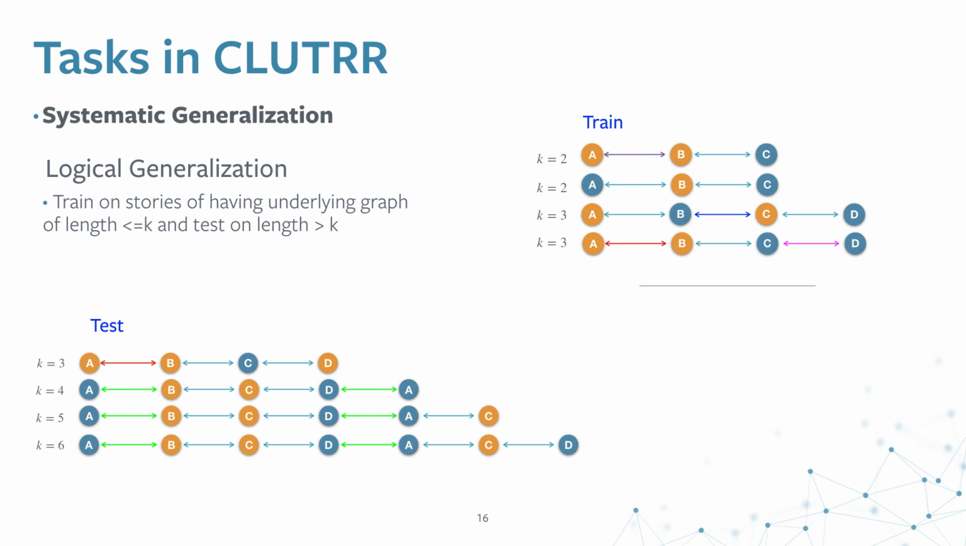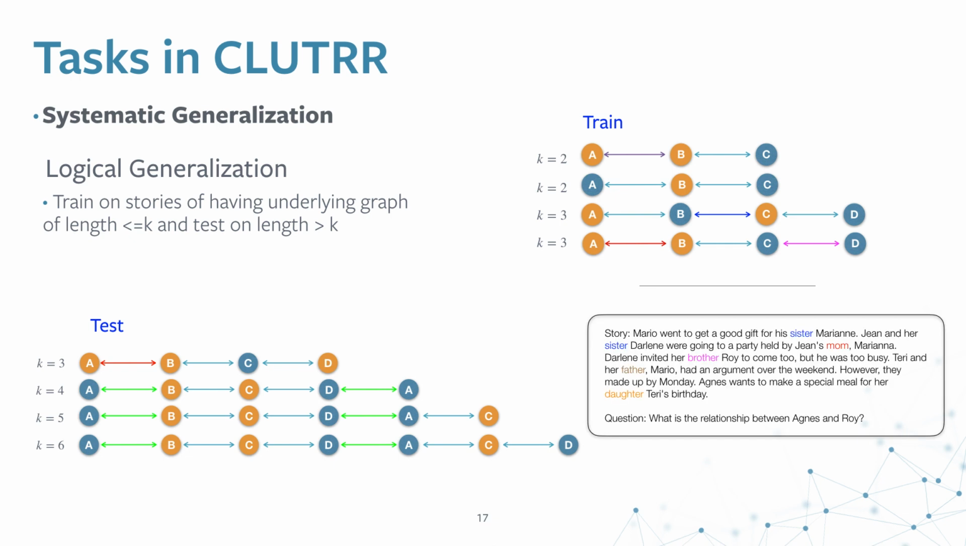Essentially, just by looking at the training set, a model should be able to disentangle the rules and then reapply the rules to get to the correct answer for any larger test cases. These are the underlying graphs, but we provide our natural language understanding models a complete story, which is created by applying the Amazon Mechanical Turk paraphrases on this underlying graph.